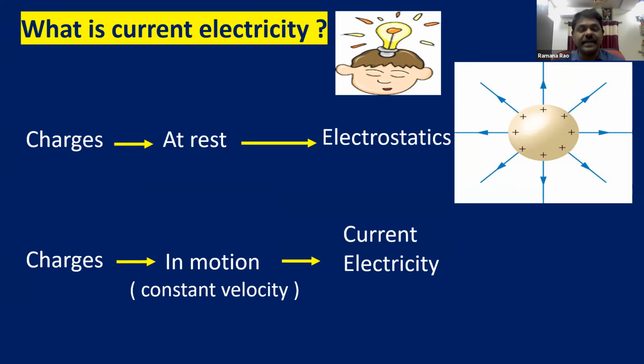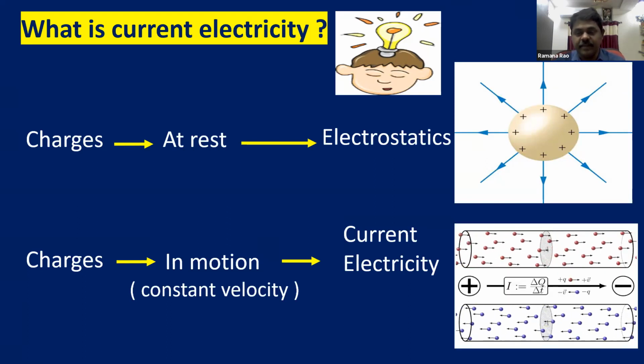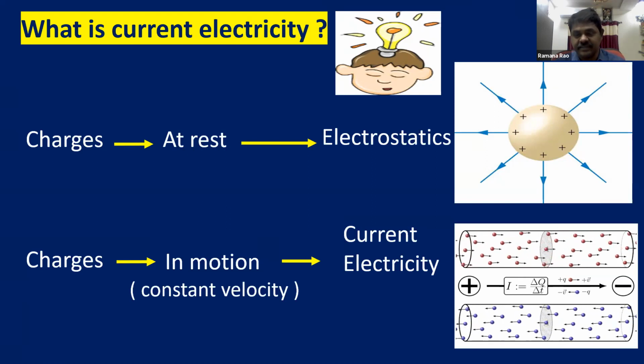So the topic is current electricity, which we are going to discuss in our session today. Right, children? If charges move with constant velocity, that means steady current. If the charges accelerate, that leads to magnetic effects of electric currents.